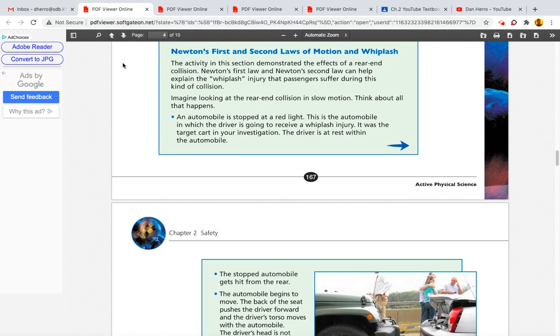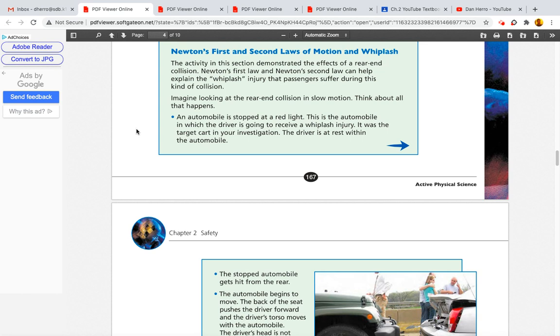Newton's first and second laws of motion and whiplash. The activity in this section demonstrated the effects of a rear-end collision. Newton's first law and Newton's second law can help explain the whiplash injury that passengers suffer during this kind of collision. Imagine looking at the rear-end collision in slow motion. Think about all that happens.